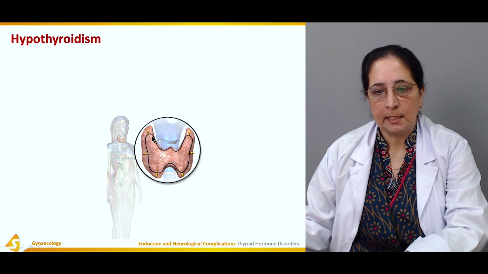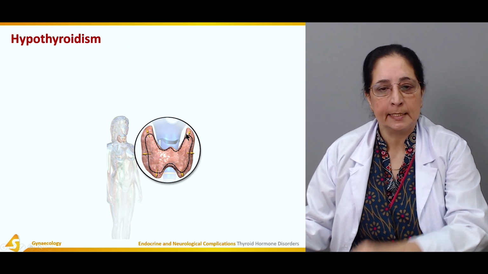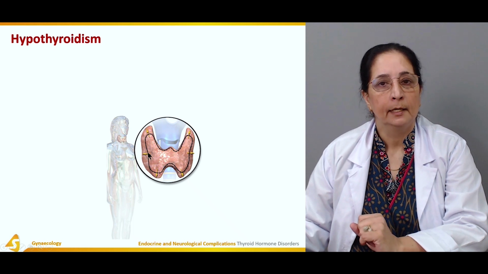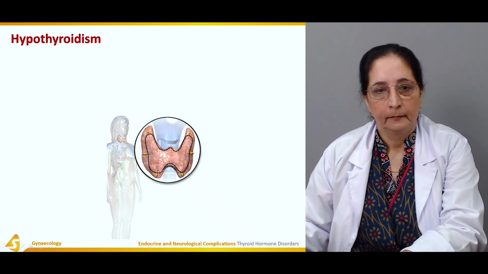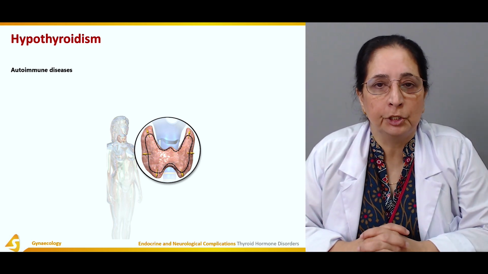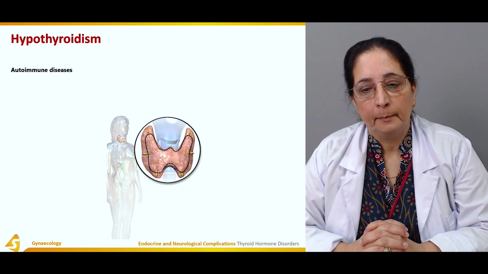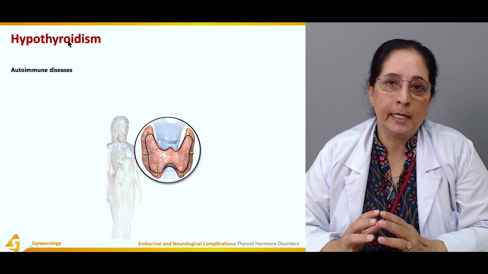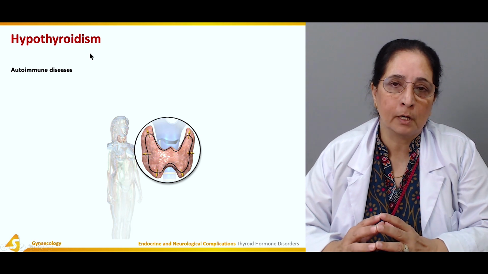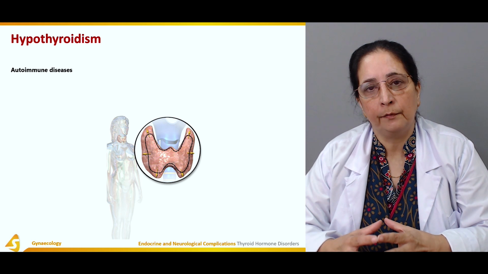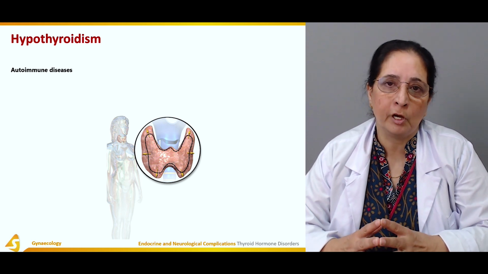Hypothyroidism. This is the thyroid gland present in the neck. Here in front of the neck, there is the thyroid gland. Hypothyroidism is due to decreased production of thyroid hormone by the thyroid gland. Thyroid hormone is very important for metabolism. So metabolism is performed by the thyroid hormone.